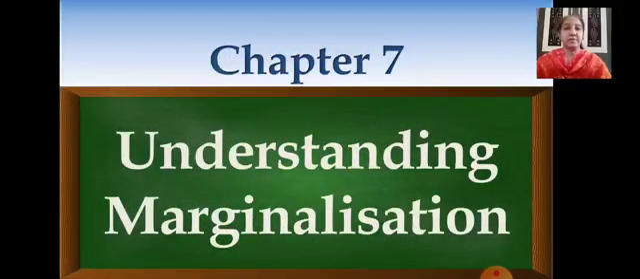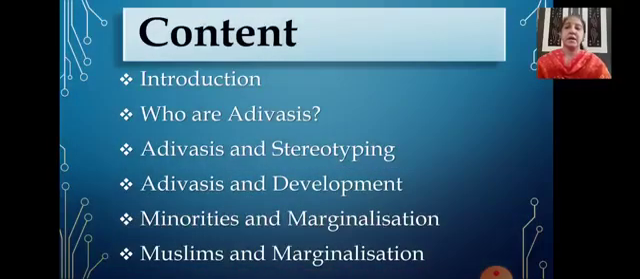We are doing chapter number 7 of political science, that is understanding marginalization. Children, today we are doing part 4 of this chapter. Now in this content, we have already learned the introduction. You have learnt about who are Adivasis and stereotyping. In our last session, we saw about the Adivasis and development. And in today's session, children, you'll be learning the remaining two topics, that is minorities and marginalization, and Muslims and marginalization.